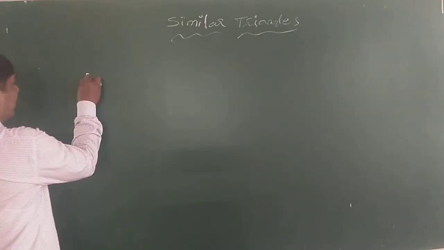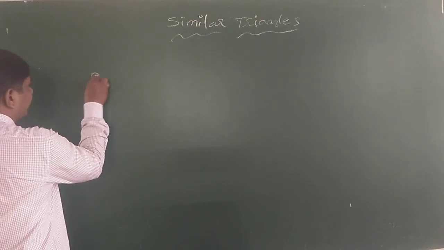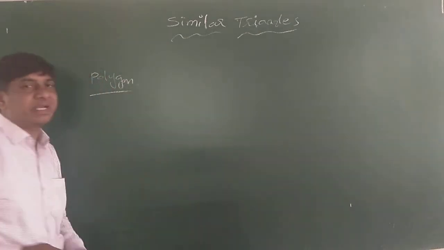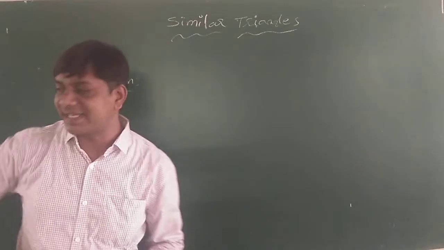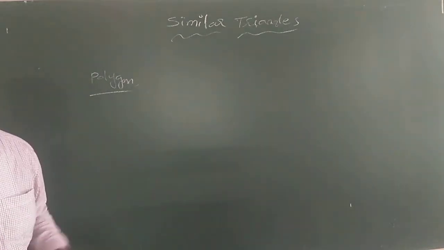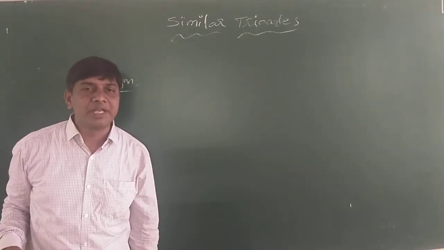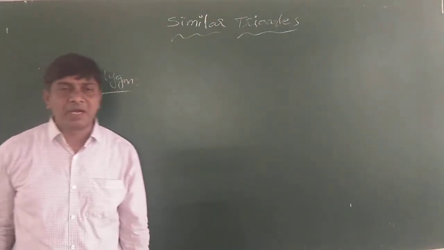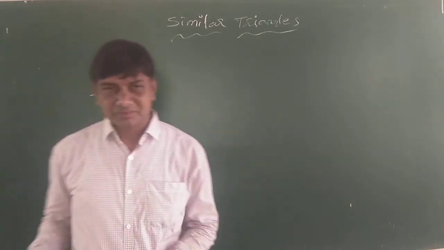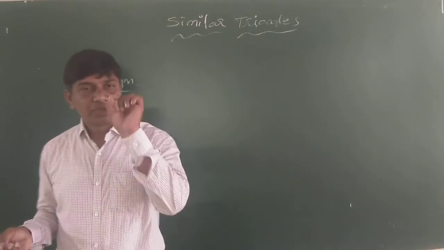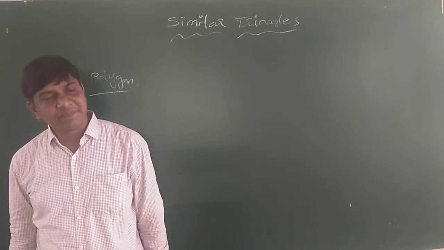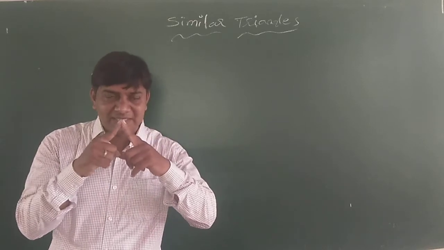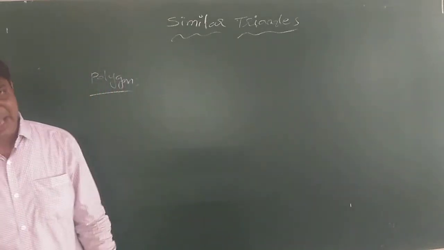Before I start that, a polygon. A polygon means a simple closed figure made with line segments. The line segments you used are called the sides of the polygon, and every two line segments meet at one place, which is called a vertex.